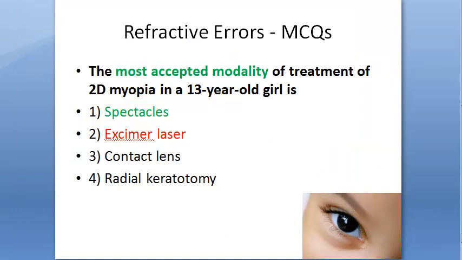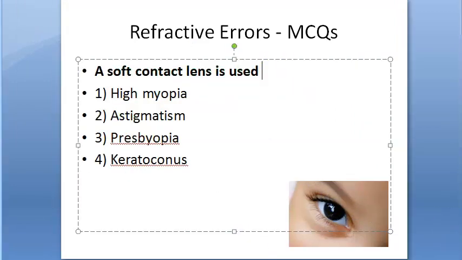Okay. Let's move on. A soft contact lens is used. Actually, I use soft contact lens. I have myopia, right? So we can use it in high myopia. You can also use it in other conditions, right? But will you use it in astigmatism or presbyopia or keratoconus? In astigmatism, what they are saying is you need a rigid lens, not soft.